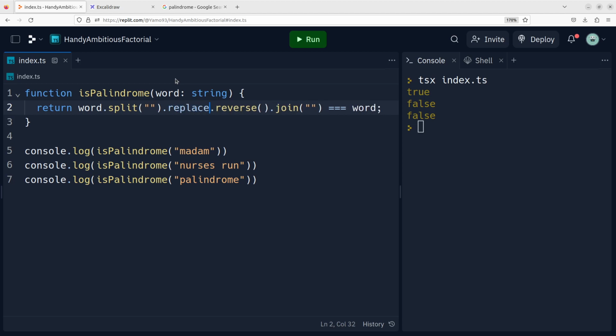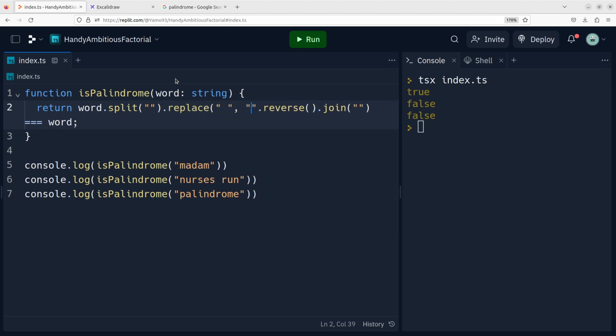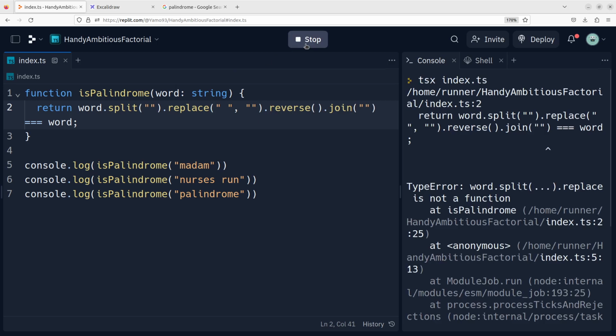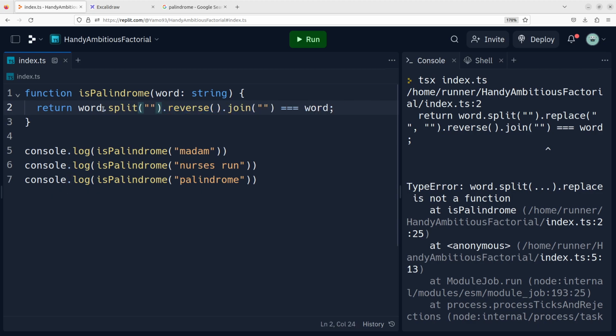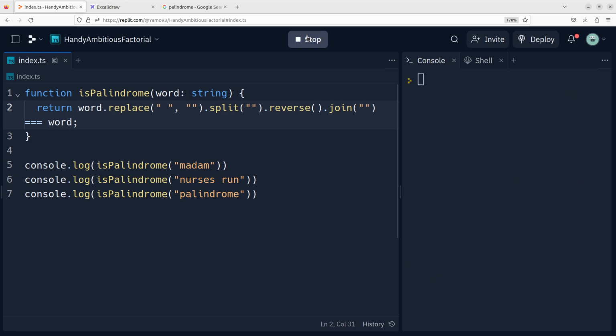So I'll say replace. It's just a really silly solution right now, and I need to do this when it's still a string, and hopefully both will be true. Still not. Of course, I need to do this in both places. This is starting to get really ugly, but let's try it. And now we get true, true, false, right? Which is the expected test case.